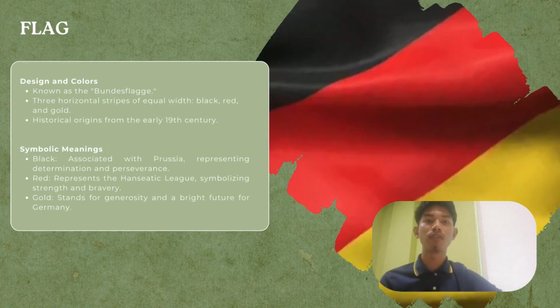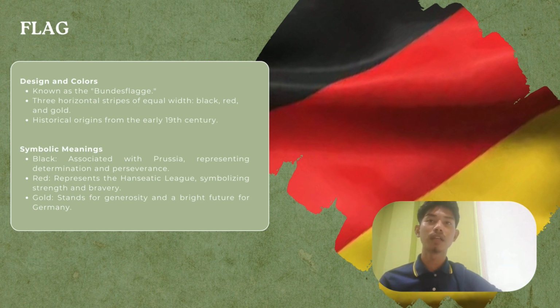Basic background about the flag of Germany. Design and color. Known as Bundesflagge, three horizontal stripes of equal width: black, red, and gold. Historical origin from the early 19th century.